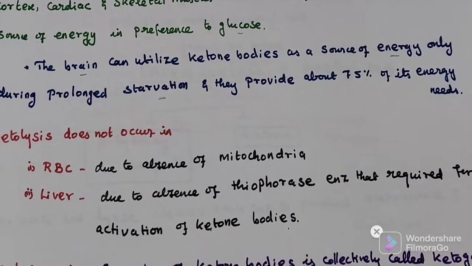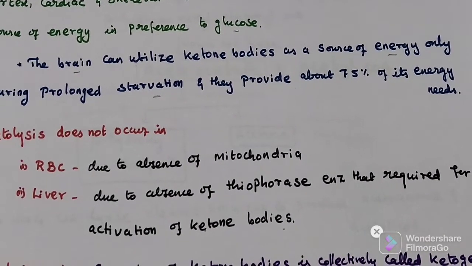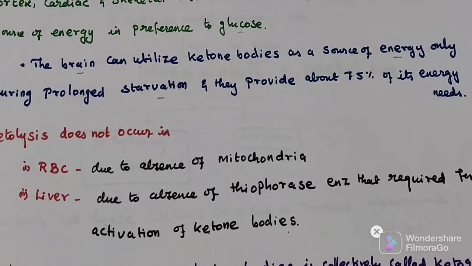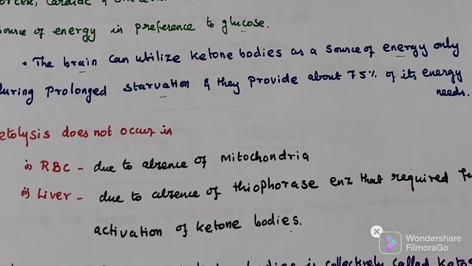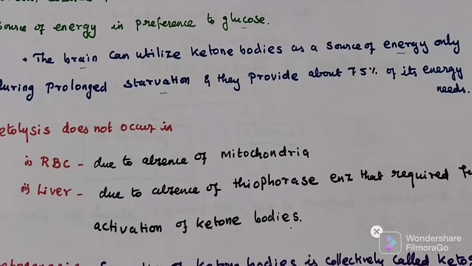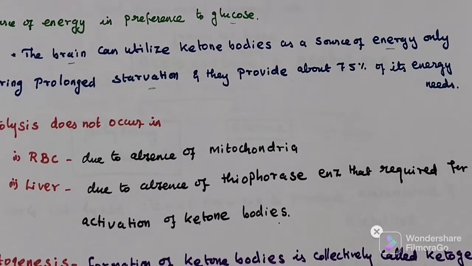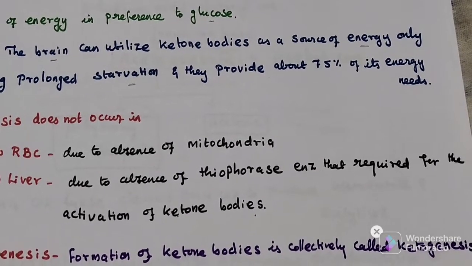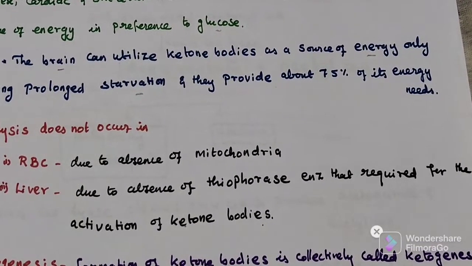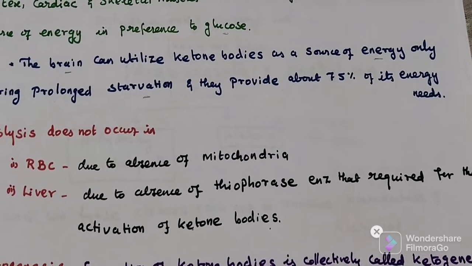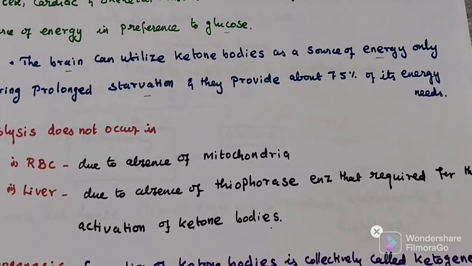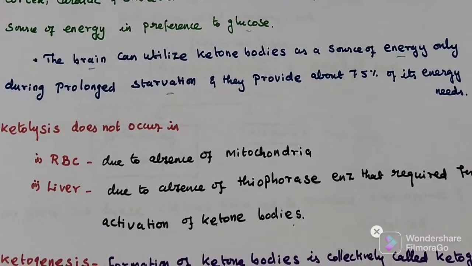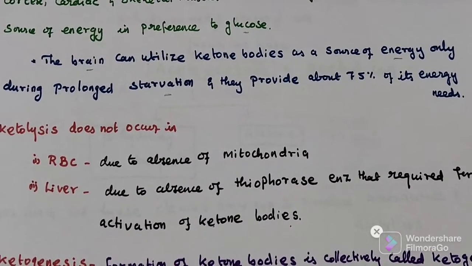Ketolysis does not occur in RBC and liver. Why does it not occur in RBC? Because of the absence of mitochondrial matrix. Why does ketolysis not occur in liver? Due to the absence of thiophorase enzyme. This thiophorase enzyme is essential for the activation of ketone bodies. So, with the liver lacking thiophorase enzyme, ketolysis does not occur in RBC and liver.